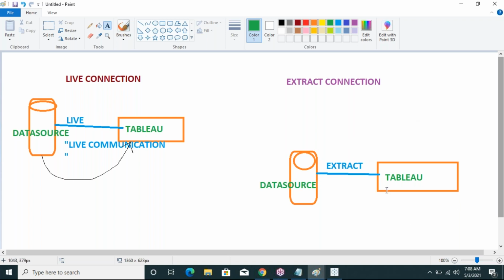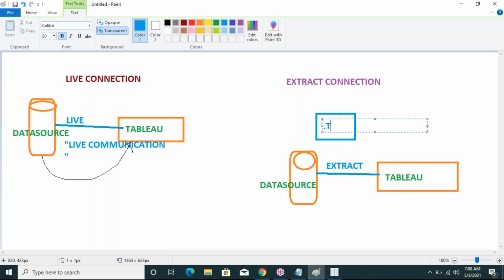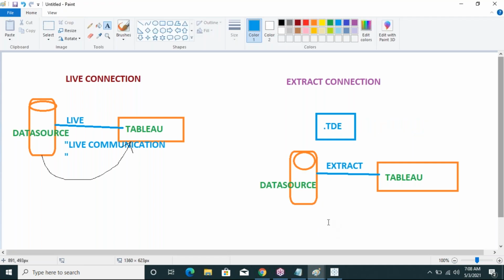It will generate one file, and that file is called a .tde file, which means Tableau data extract. This file stores the local data.